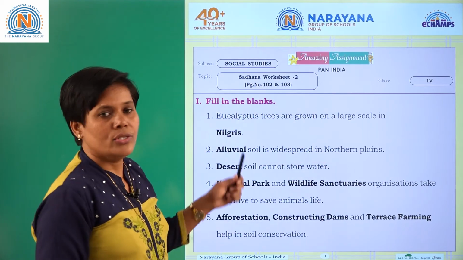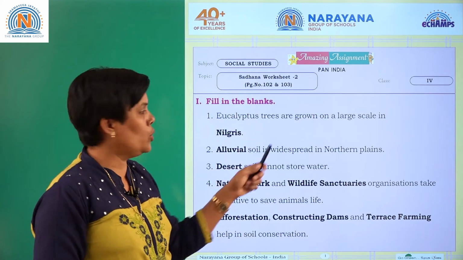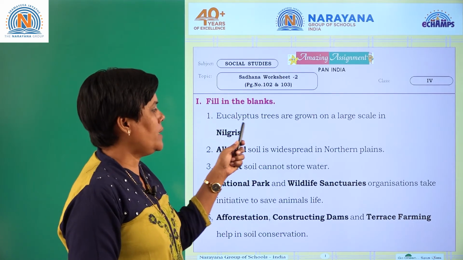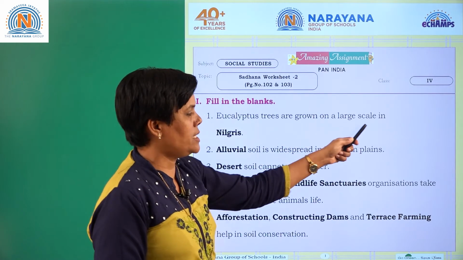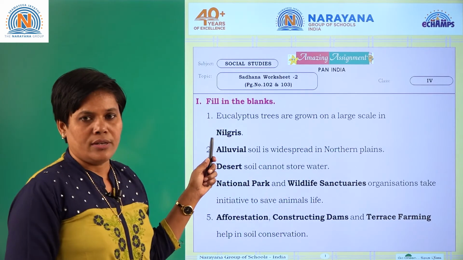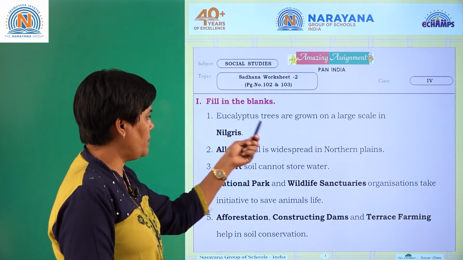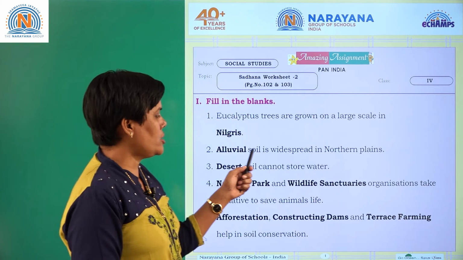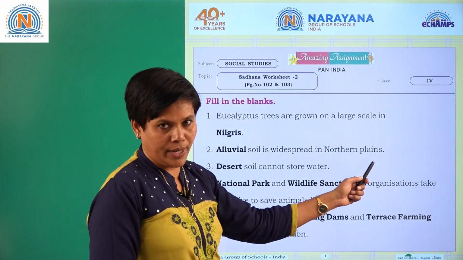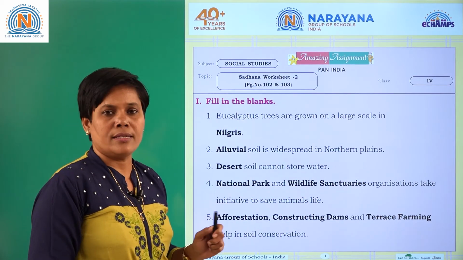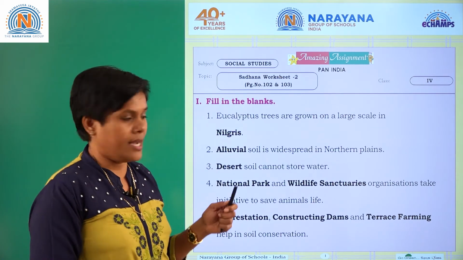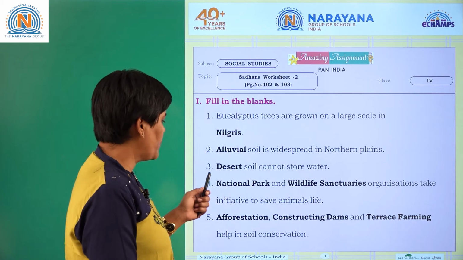Now let's check the assignment of worksheet 2. First one is fill in the blanks. Eucalyptus trees are grown on a large scale in dash. Where can we find eucalyptus plants? They are found in the Nilgiris. Dash soil is widespread in the northern plains. In the northern plains we have plenty of rivers flowing, so obviously those areas will have alluvial soil.